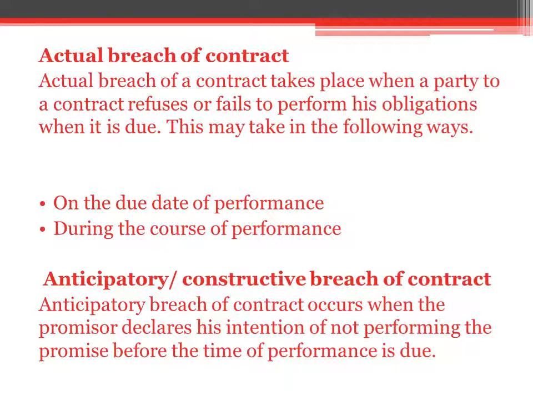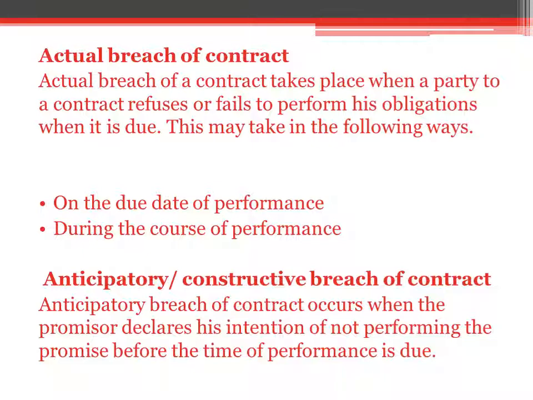So these are the two different types of breach of contract: actual breach and anticipatory breach. Actual breach may take place in the following ways: on the due date of performance and during the course of performance. An anticipatory breach, otherwise known as constructive breach, is when the promisor declares his intention of not performing the promise before the time for performance is due.